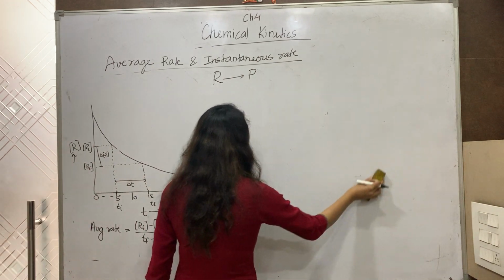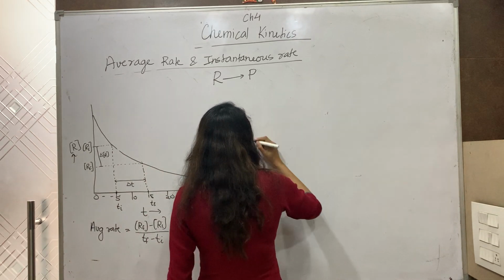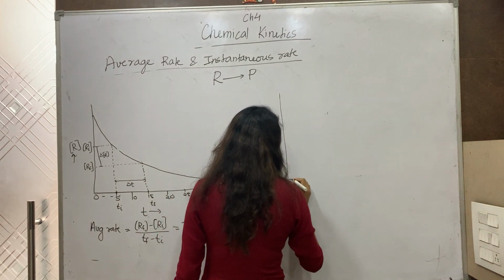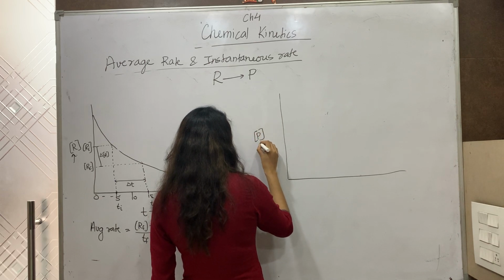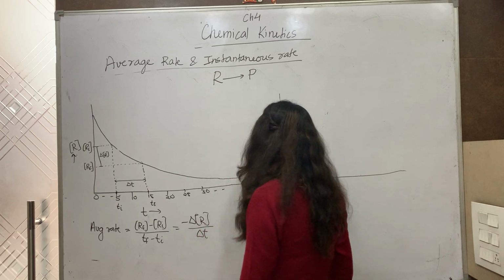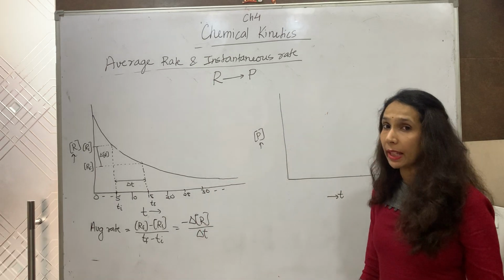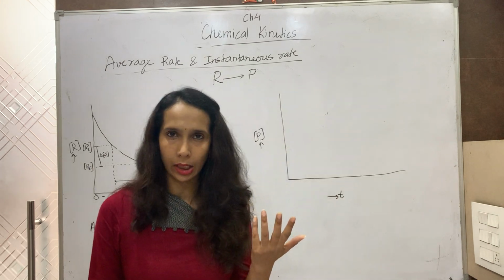Now we are finding out the average rate in terms of product. Again, we make a graph between the concentration of product and time. We know that initially the concentration of product will be 0, because in the beaker or the test tube I only take the reactant.